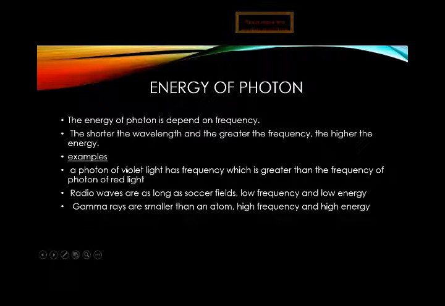I repeat, a photon of violet light has a greater frequency because the wavelength of violet light is less. And the frequency of the photon of red light is lower because its wavelength is greater.